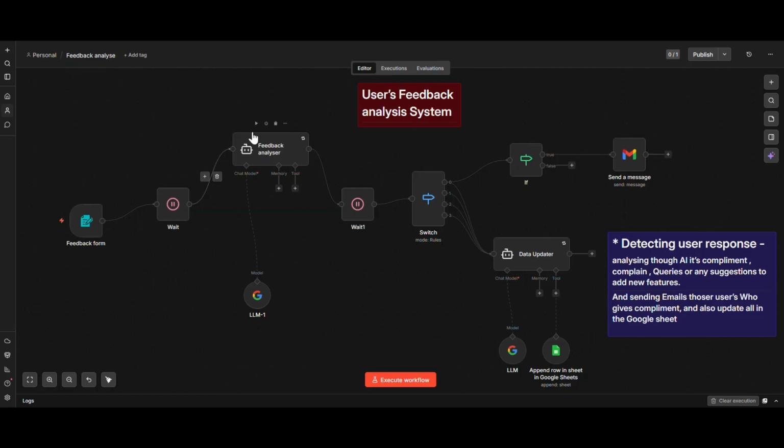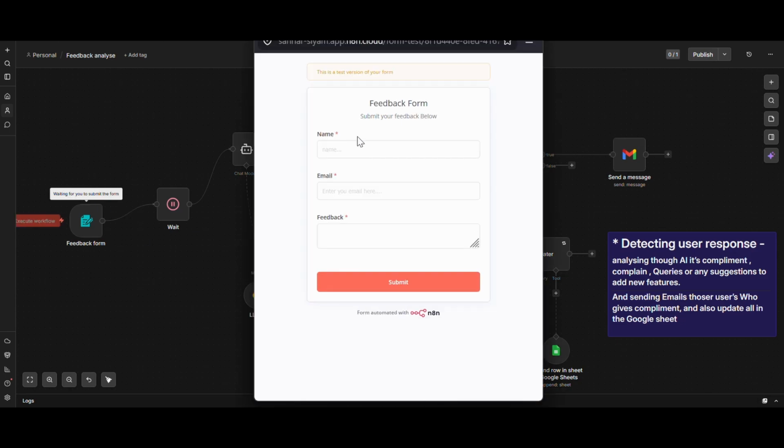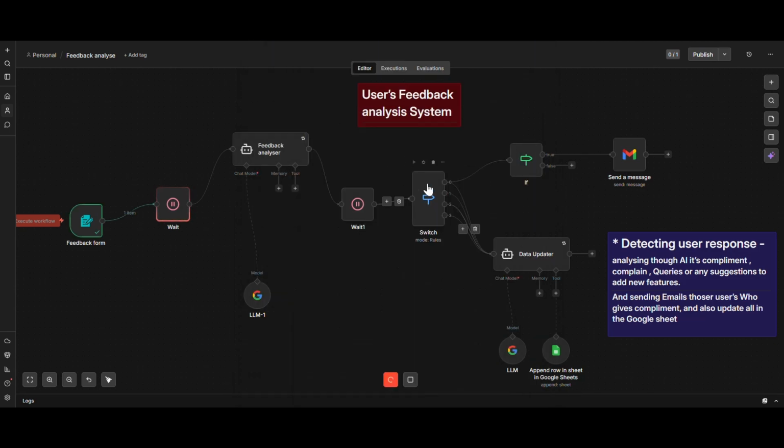Now let me show you the automation. Here I can execute the workflow. Here is the feedback form. Here the user can input their name, like the name is Alex, input a valid email, and input the feedback, like nice UI. Then submit the form. Then the execution will start.